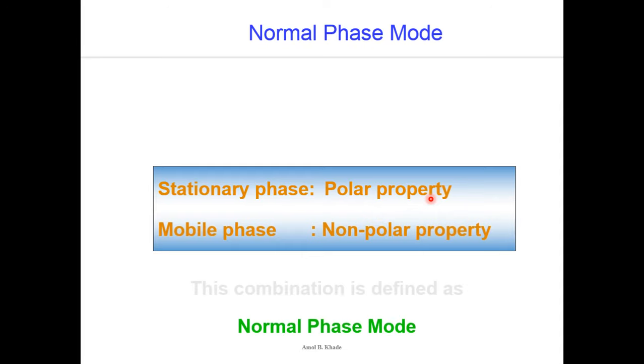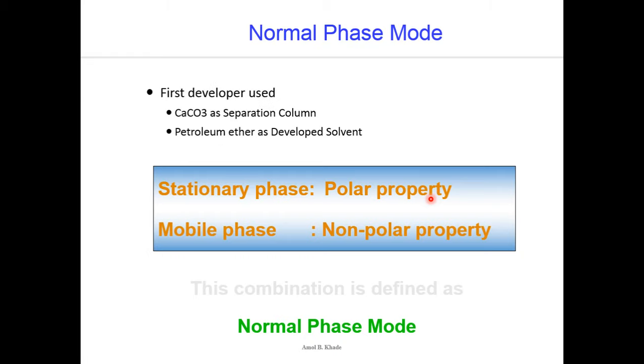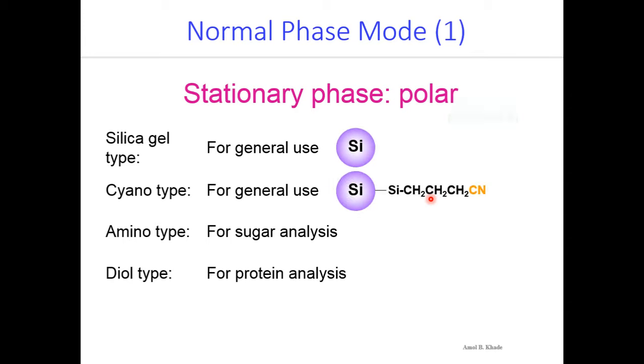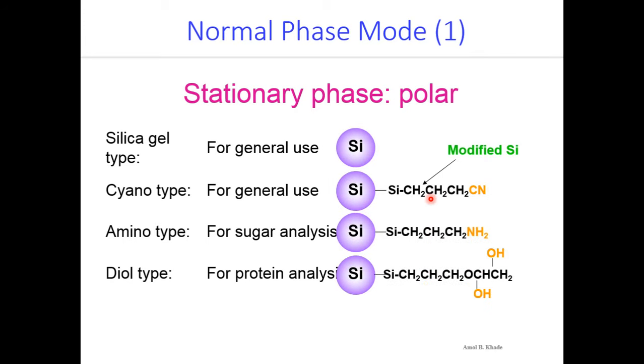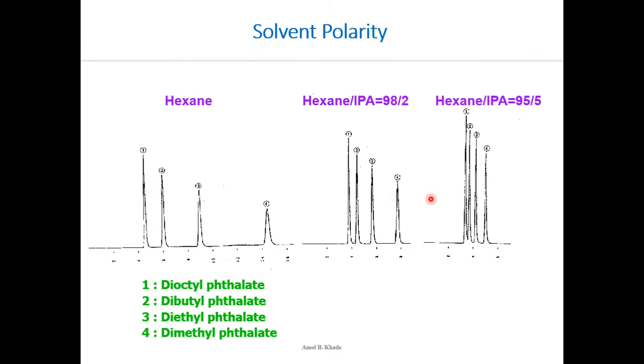So we have already seen what is normal phase, where the stationary phase is polar and mobile phase is non-polar. And there are various types of stationary phases which are polar in nature. Usually silica is widely preferred. So in normal phase, as the mobile phase is non-polar, in a chromatogram, the one which is non-polar will be eluted first, which will have the least retention time.